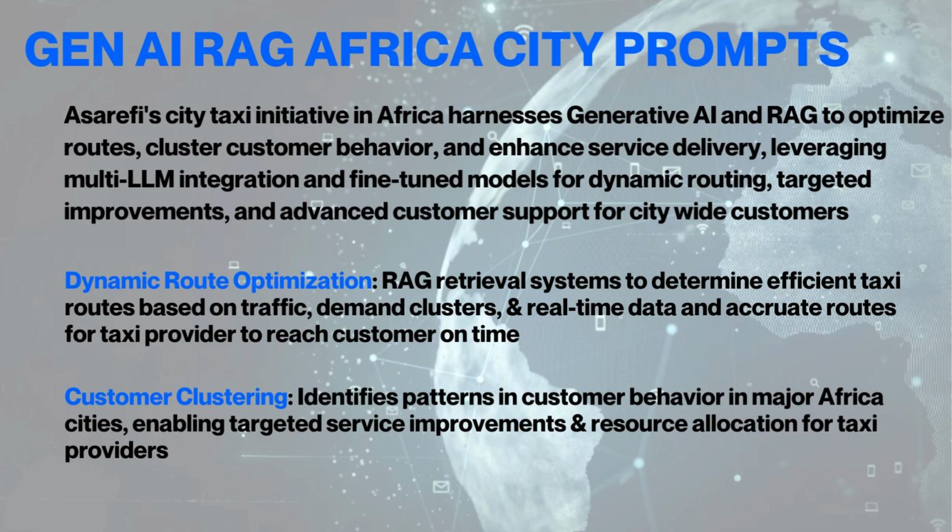The keys that we worked with: dynamic route optimization, RAG retrieval systems. It determined the most efficient taxi routes based on traffic and demand. And so we put in a demand cluster to get those traffic routes in there, and real-time data to get accurate routes for taxi providers to reach customers on time. Customers would be in clusters, and then we identify patterns in customer behavior based on Africa cities, traffic, weather, enabling targeted improvements and resource allocation for taxi.